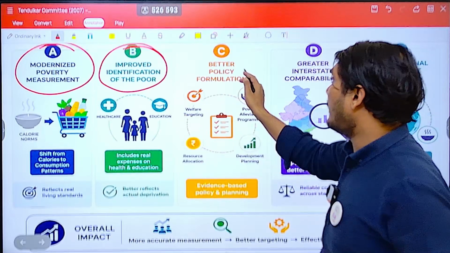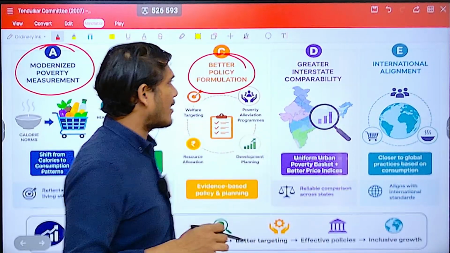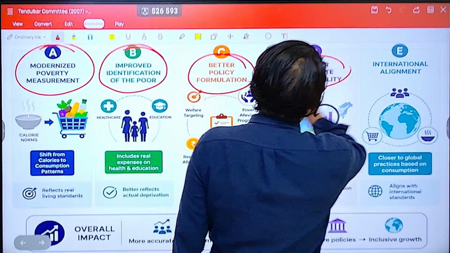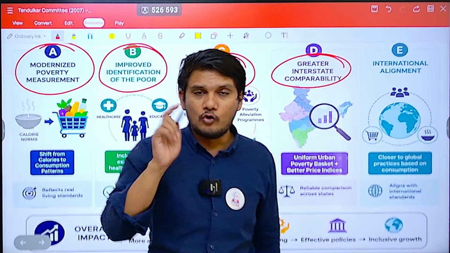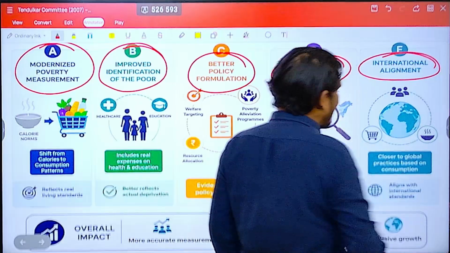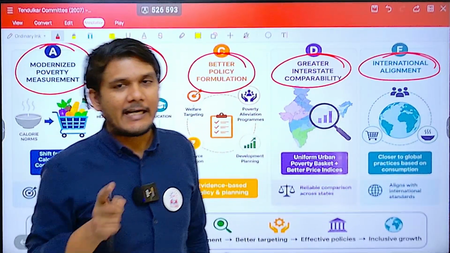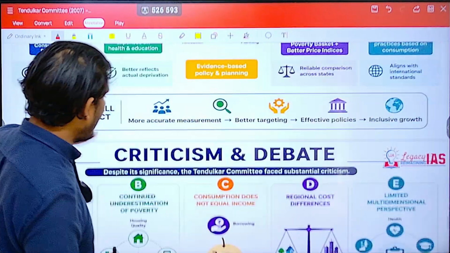Now they will be included. It helped in better policy formulation by the government of India. Greater interstate comparability was possible with the help of this new poverty line given by the Tendulkar Committee, and it was aligned to international standards as well. So these are the positive things that came out of it.